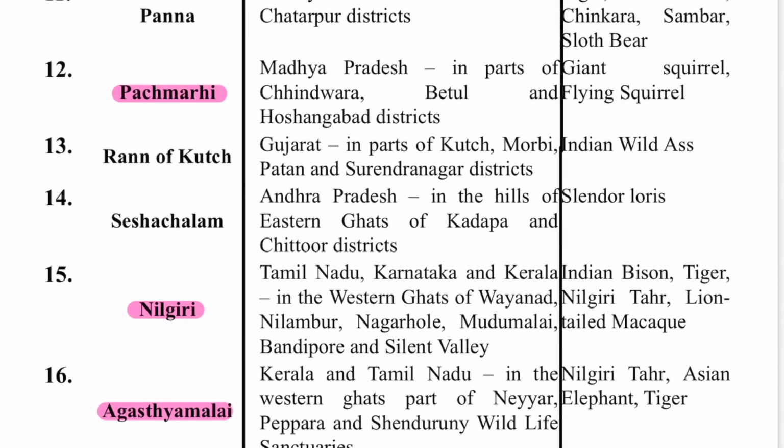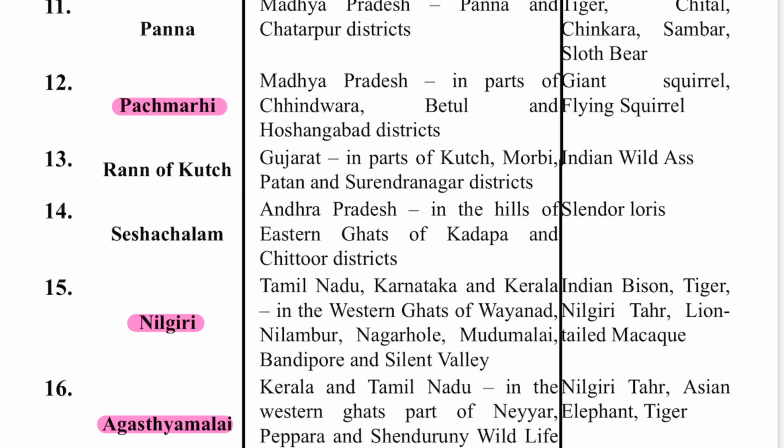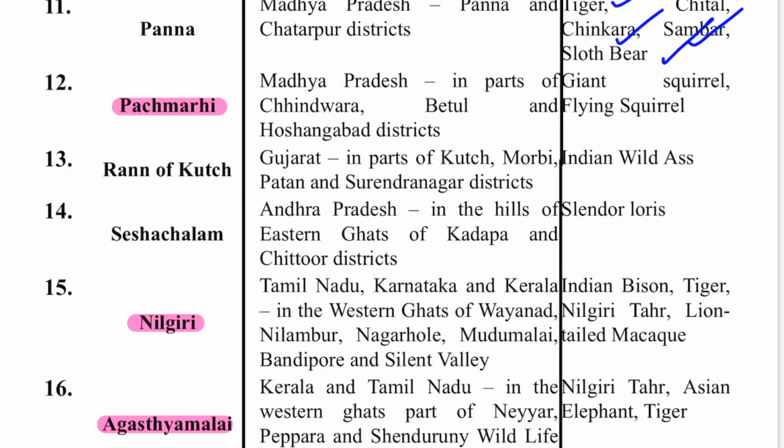Next is your Panna. So Panna is also a tiger reserve which is present in Madhya Pradesh in the Chhatarpur district, and important animals are chital, tiger. Because it is a tiger reserve, tiger will be an important animal. Chinkara, sambhar and the sloth bear, these are the important ones. And if you can see here in the north, here is the Panna Biosphere Reserve.